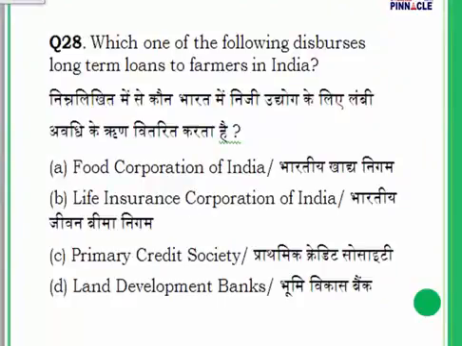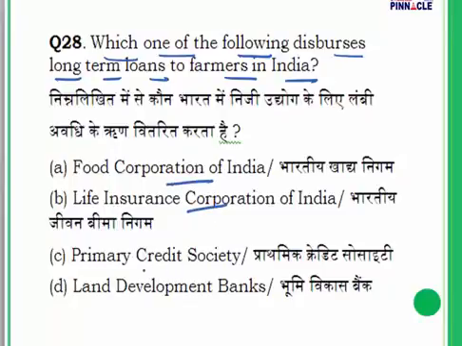Question number 28. Which one of the following disburses long-term loans to farmers in India? Now, we need to understand this. Our options are Food Corporation of India, Life Insurance Corporation of India, Primary Credit Society and Land Development Banks. These are the options that are available to us.